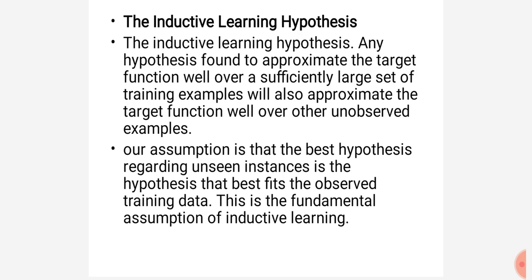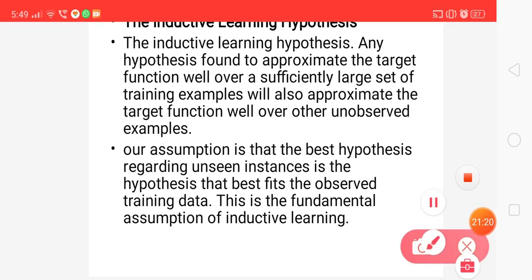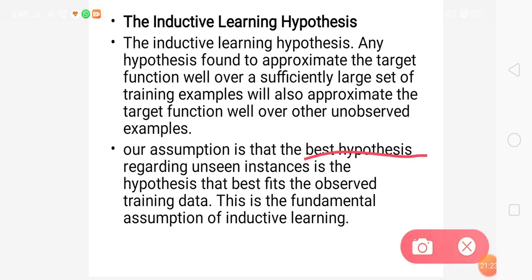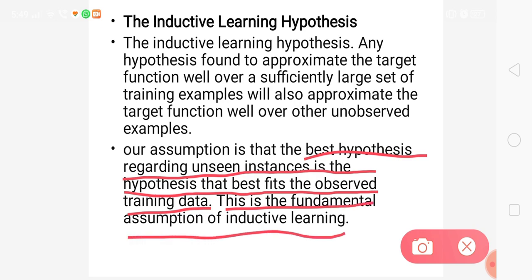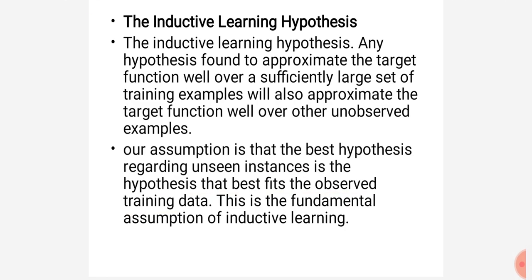That is what we are specifying with the second sentence also. Our assumption is that the best hypothesis regarding unseen instances is the hypothesis that best fits the observed training data. This is the fundamental assumption of inductive learning. What we think is the best hypothesis for unobserved examples is the hypothesis which is proved best for the observed examples.